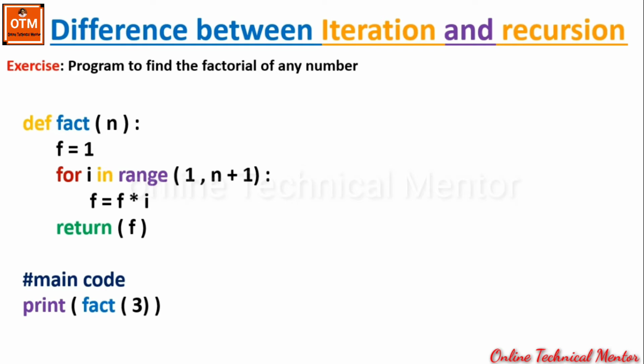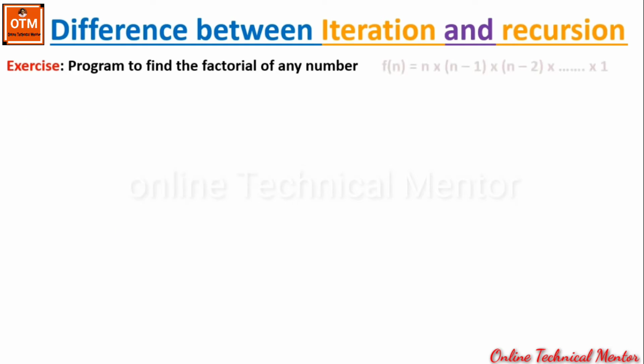Now let me show you the same procedure from a different angle or in a different view. Look at the right hand side. Here we are going to find the factorial of n. So what is it doing? We are multiplying all the integers between 1 and n. Both 1 and n are inclusive.